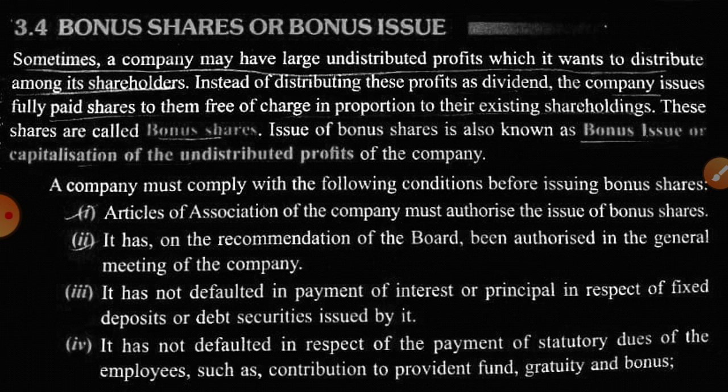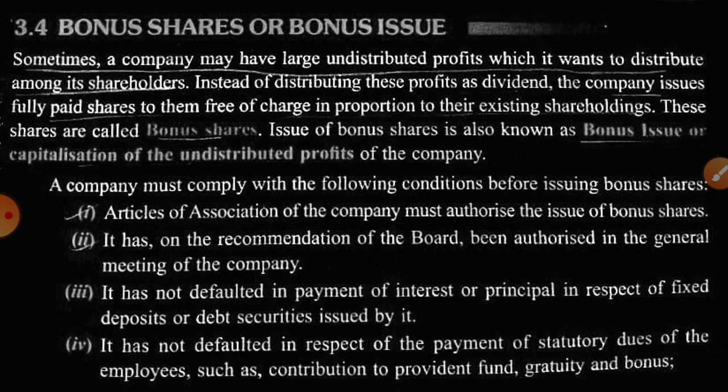Like if any shareholder is holding 1000 shares, for example, and the company issues one bonus share for every 5 shares, so the company will give how many shares? 2000 shares to that shareholder. Is this point clear to you?